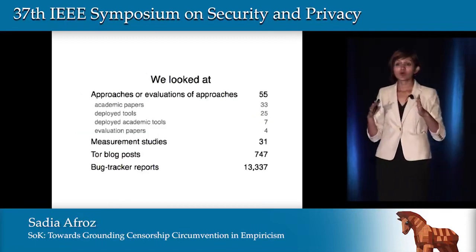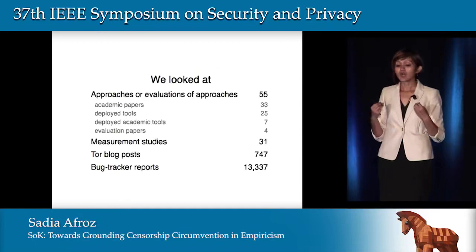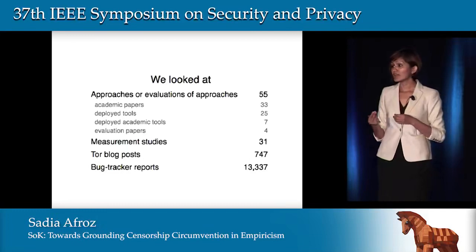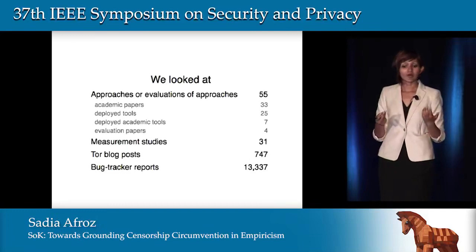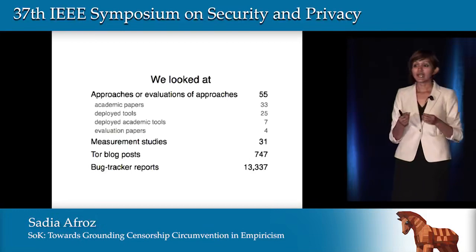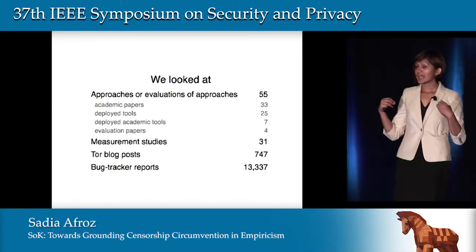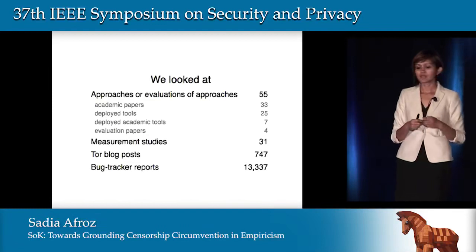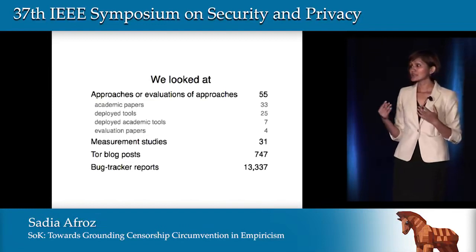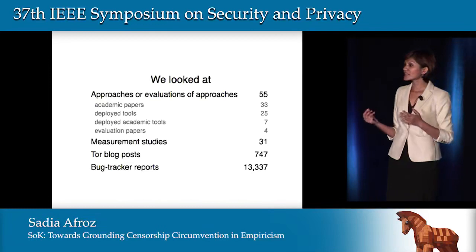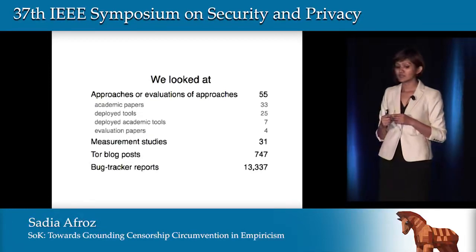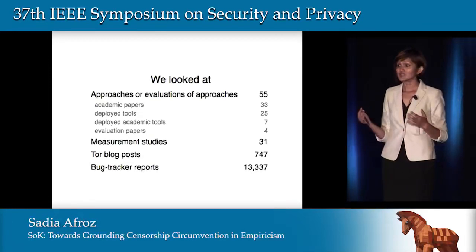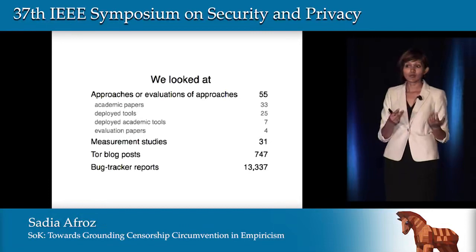Even this limited scope is a pretty large space. We studied 55 censorship circumvention papers. 33 of them were academic papers, and 25 of them are already deployed in the real world. We also looked at 4 papers that analyze other censorship circumvention systems and evaluate them. To understand how censors behave in the real world, we studied 31 censorship measurement papers. We also explored thousands of bug reports and blog posts from Tor.